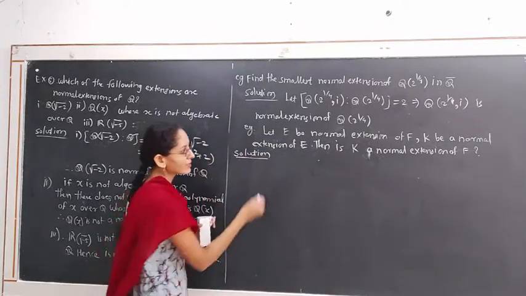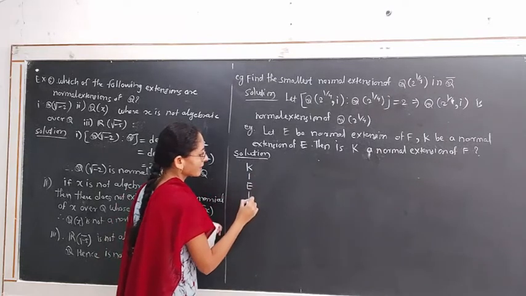We have a tower of fields: K contains E contains F.